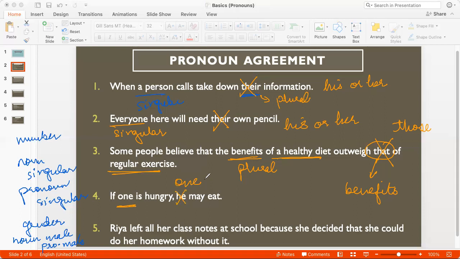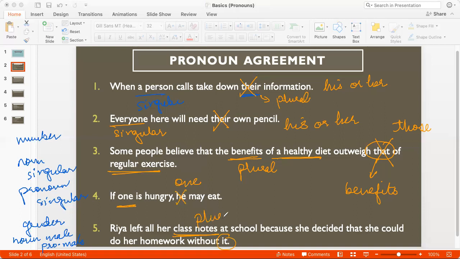Number 5, Ria left all her class notes at school because she decided that she could do her homework without it. Now this pronoun needs to agree with class notes. Because what did Ria think she could do without? She thought she could do without the class notes, and so she left them at school.